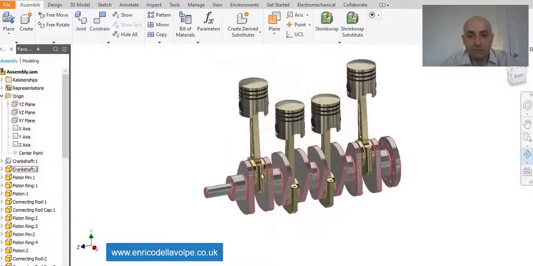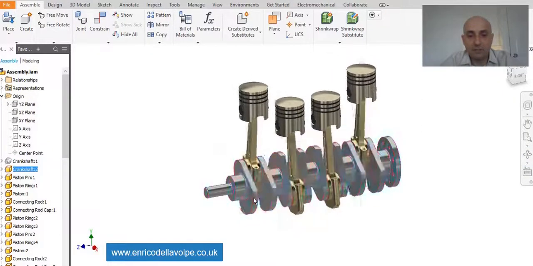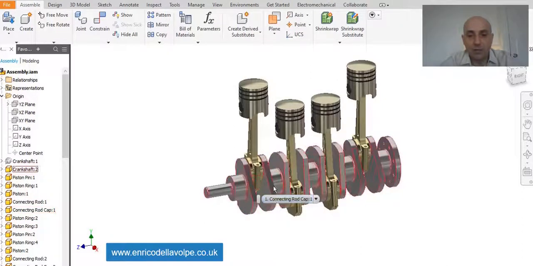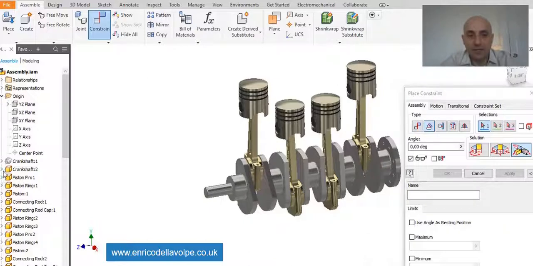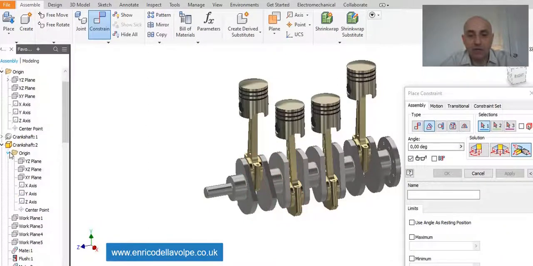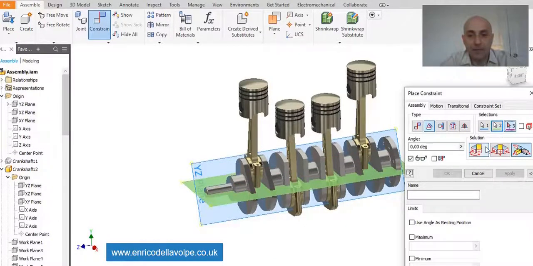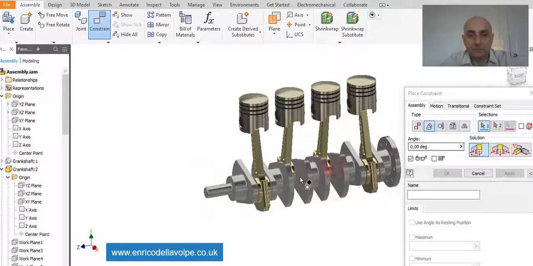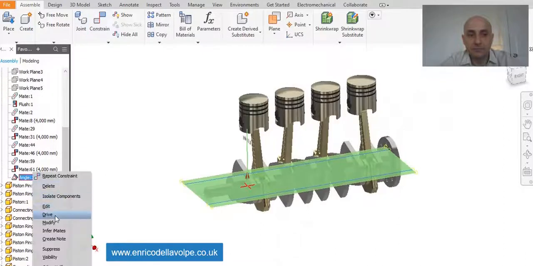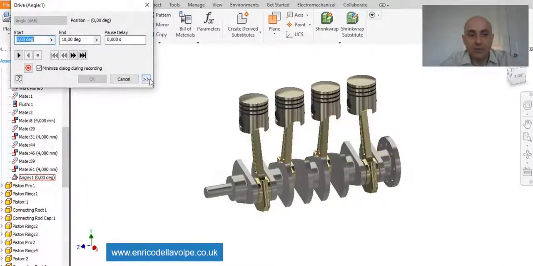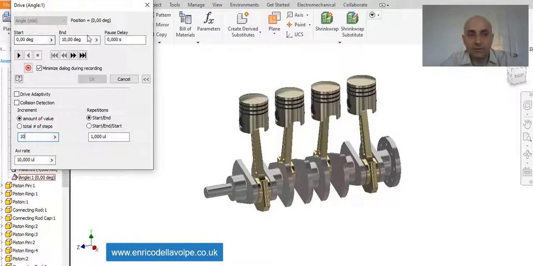Let's rotate. Now we want to give a motion. Angular constraint, select a plane of the crankshaft, constrain with a plane of the origin point, enter, drive it, increase the speed of rotation, and play.